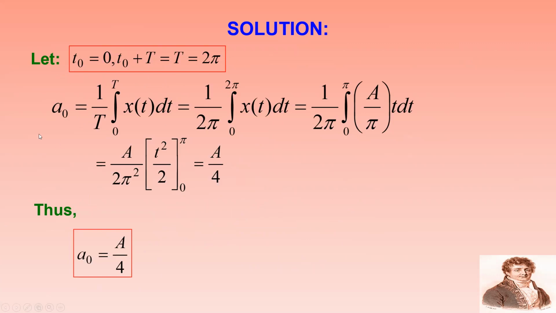So to calculate a naught, you have a naught equal to 1 over T integral 0 to T x of t dt. T is 2 pi, so 1 over 2 pi, 0 to 2 pi x of t dt will be 1 by 2 pi, 0 to pi, A by pi into t dt. If you integrate it, you will be getting A by 2 pi square, t square by 2 varies from 0 to pi. You will be getting A by 4. So a naught could be capital A by 4.